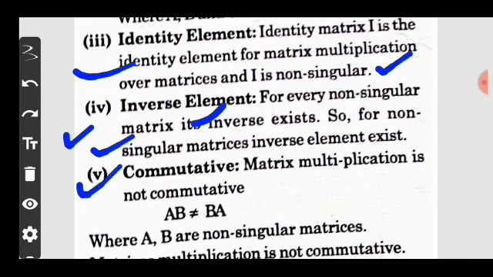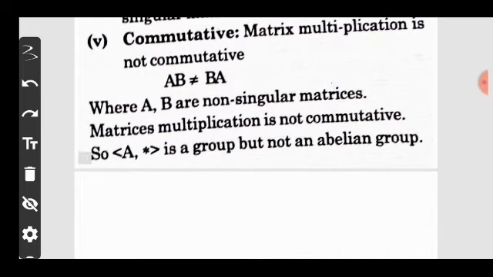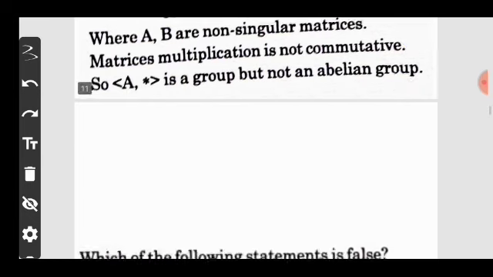Matrix multiplication is not commutative, meaning AB is not equal to BA. Hence, A and B are non-singular matrices and matrix multiplication is not commutative. So (A, asterisk) is a group but not abelian. So option D is your correct answer. Now move on to the next question.